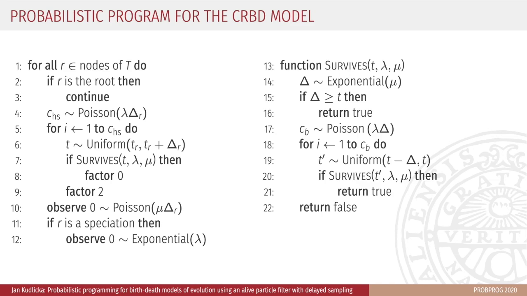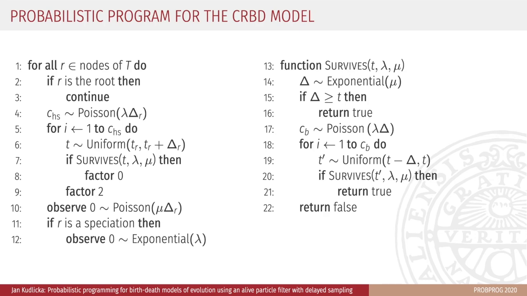Let's now return to the CRBD model. We traverse through all nodes of the observed tree except the root in the depth first order. For each node R, we look at the branch from the node to its parent. Let delta R denote the length of this branch. We sample the number of hidden speciations along this branch from a Poisson distribution with rate lambda times delta R.